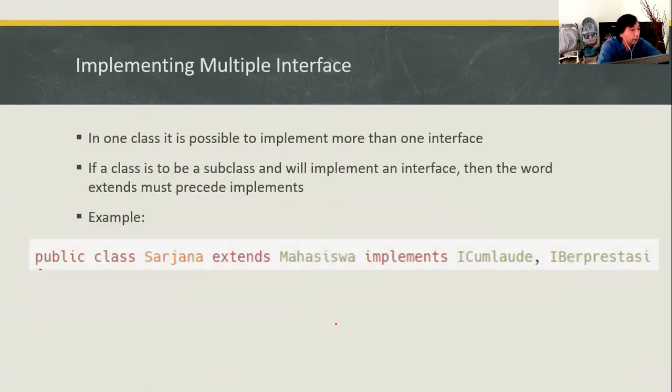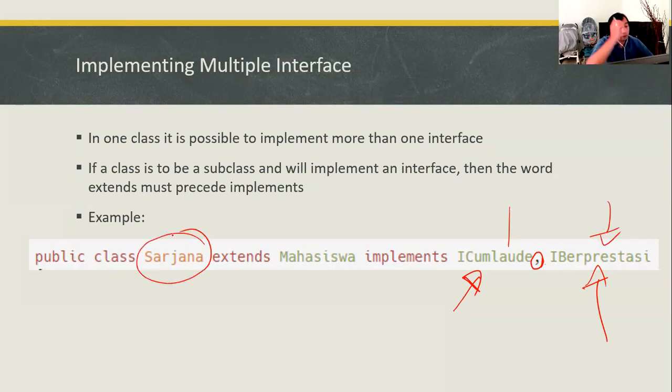And how to implement multiple interfaces? We separate them using the comma character. It means that we are using two different interfaces in one class. Even though an interface can implement multiple inheritance, the same rules that I already explained to you still apply.